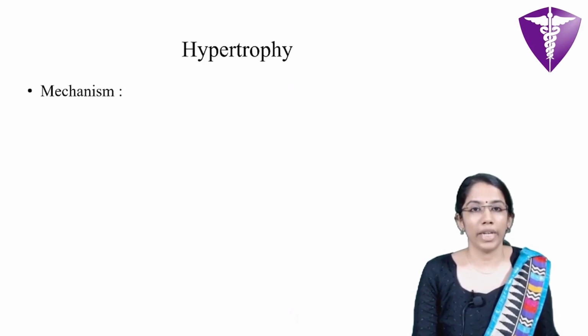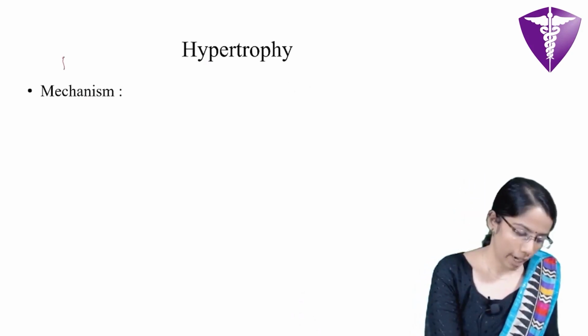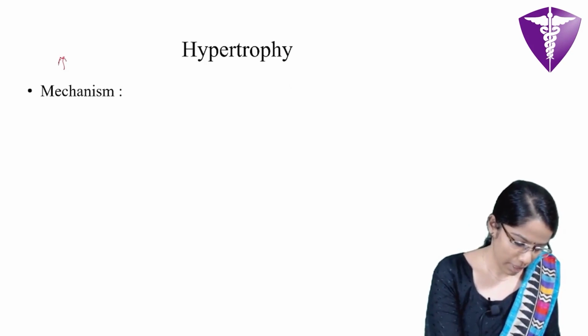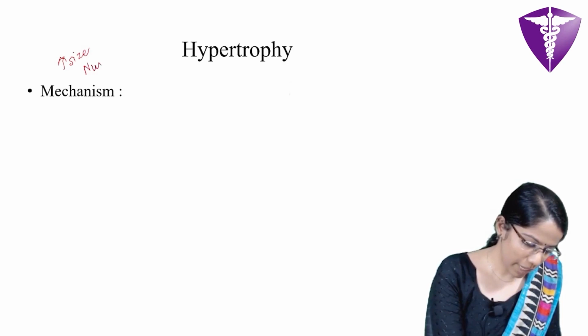So first, we will be dealing with hypertrophy. In hypertrophy, there occurs increase in cell size and the number remains the same.